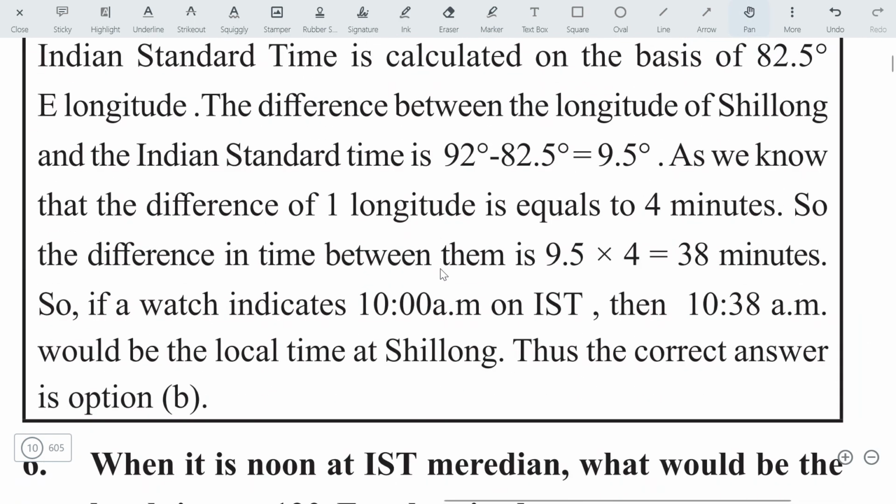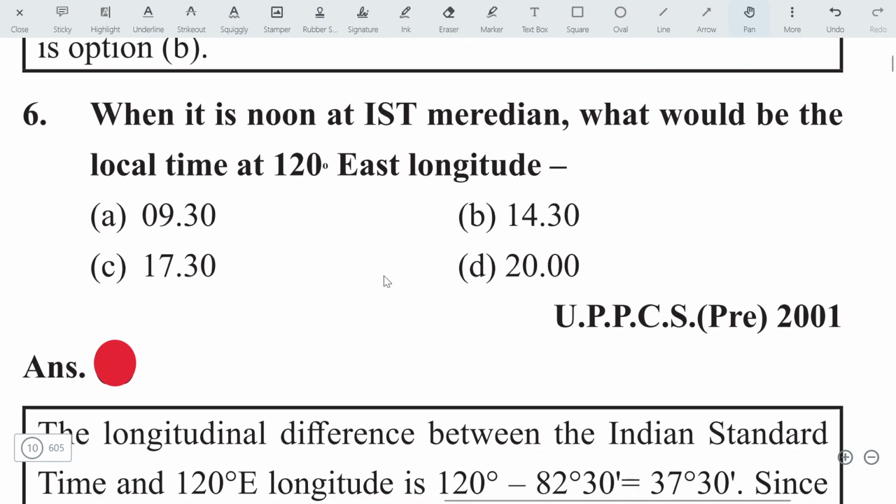Here is some explanation. You can go through the explanation and you will find the answer. Let's move on to the next question. When it is noon at the Indian Standard Meridian, noon, that means it's 12 p.m. What would be the local time at 120 degree east longitude?